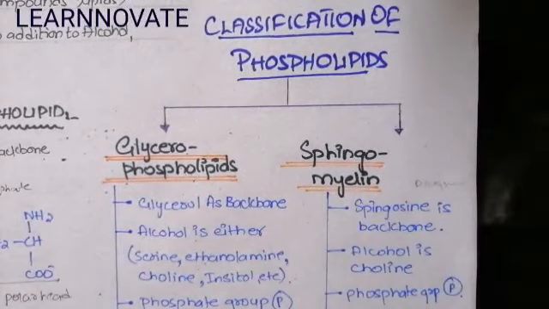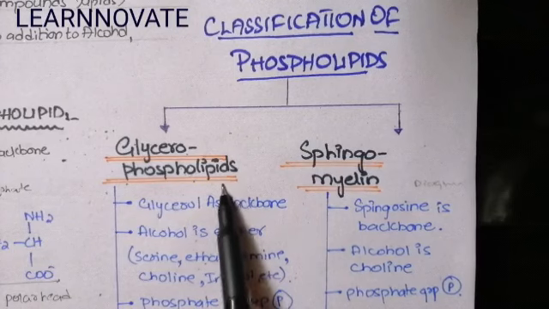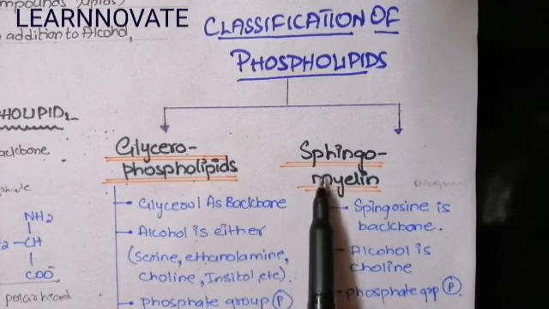In this part of the video, we will continue the discussion of phospholipids. Until now, we have discussed the structure of phospholipid, the definition of phospholipid, and the functions of phospholipid. Now, in this video, we will discuss the classification of phospholipids. The major classification of phospholipid is of two types, that is the glycerophospholipid and the sphingophospholipid.